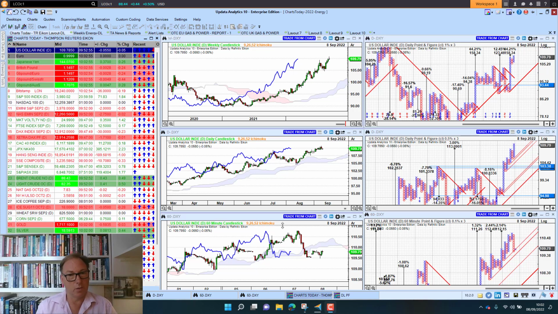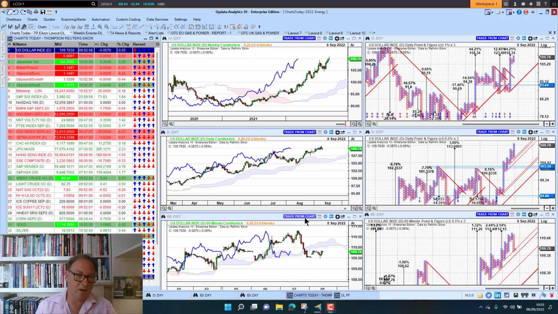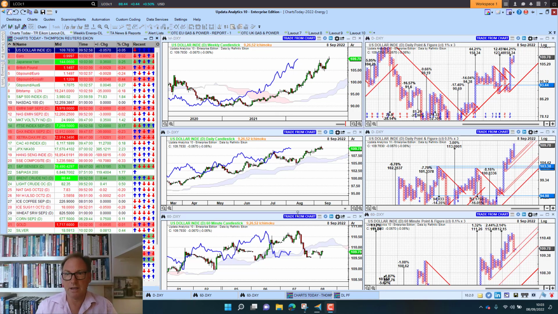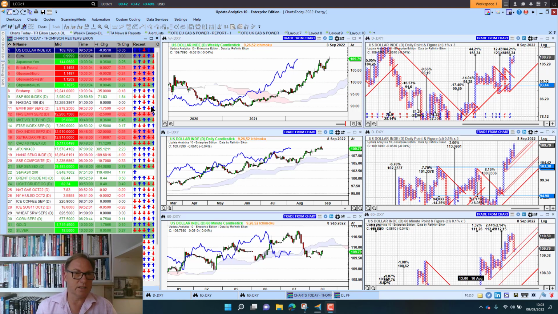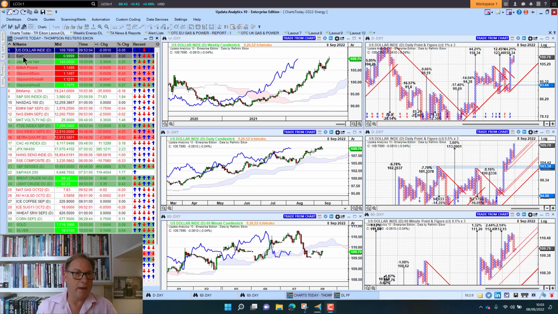And we're above the cloud on all three time frames there, so we're bullish. If we're above the cloud, we're bullish. If we're below, we're bearish. It's really that simple. And here we have the corresponding upside target. So dollar still looking strong, and that means the euro is looking weak.